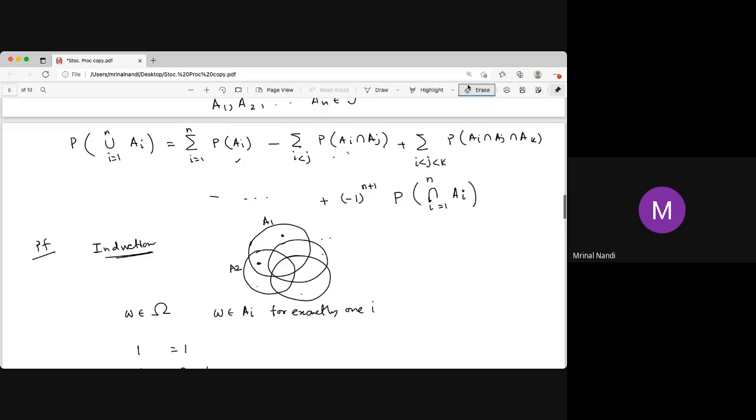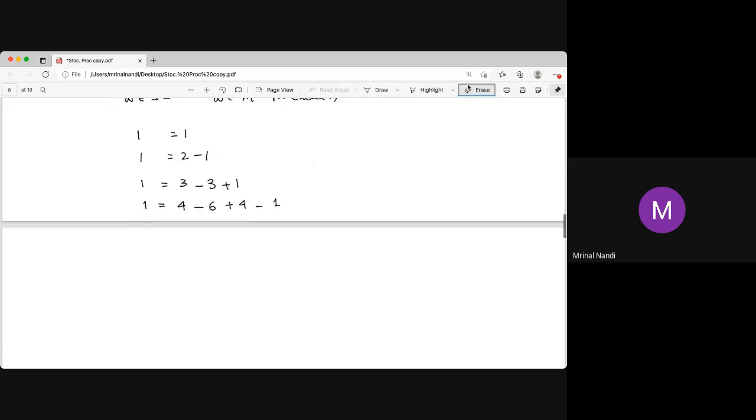So in general, if some element is in r many sets, what happens? On the left side it is exactly 1. On the right side, one at a time summation, that is in r many sets, it is rC1. Two at a time, it is rC2. Three at a time, it is plus rC3. And we know this summation is exactly 1. The last term, rCr, if r is odd, then it is minus 1, so it is r plus 1.